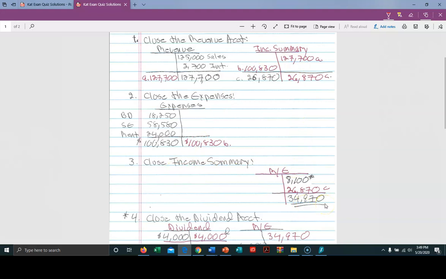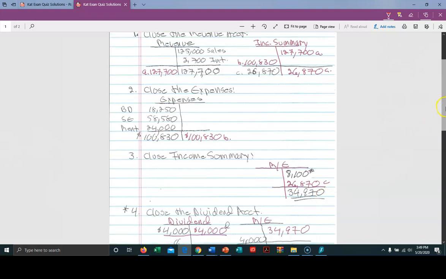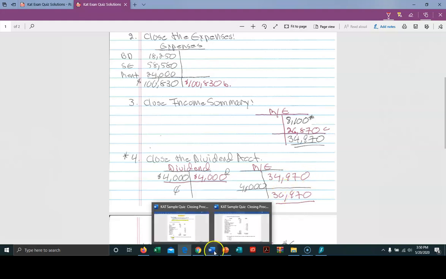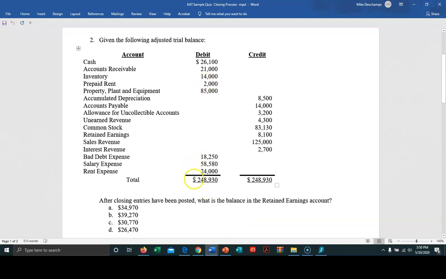Now, let's add another layer to this problem. Let's just suppose that they actually paid a $4,000 dividend. All right. Now, dividends normally have a debit balance, which in this case would be that we would credit it. And so that debit would be over here to retained earnings. So if in fact they did pay a dividend of $4,000, the ending balance of retained earnings would be $30,970 and not $34,970. Now again, I put that in there just to show you what could happen if, but you're going to go by whatever the information of the problem gives you. And in this particular problem, as we looked at it, there was no dividends.